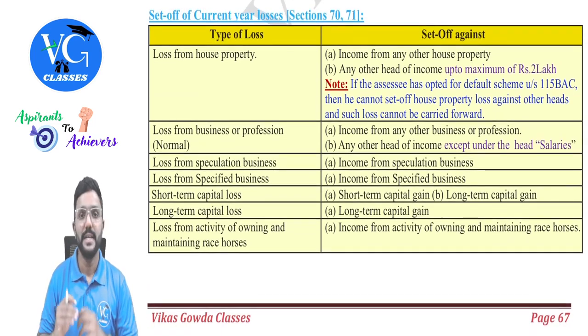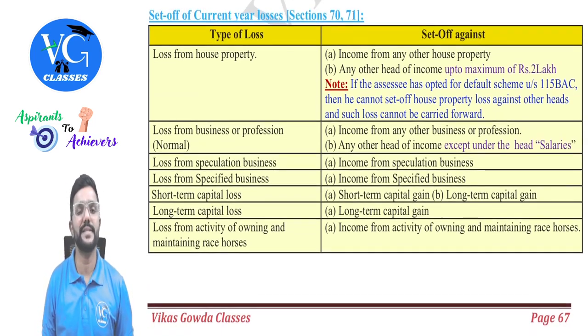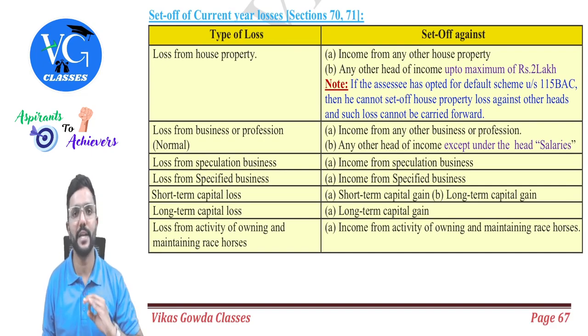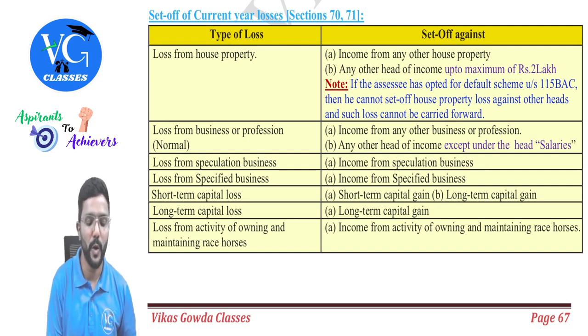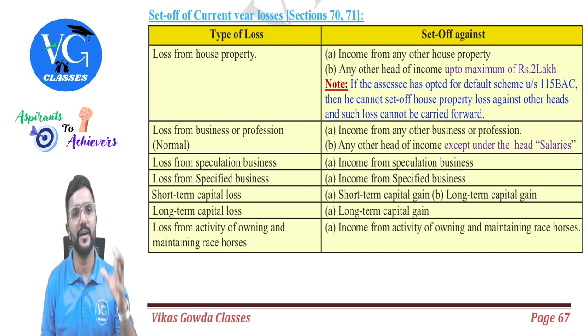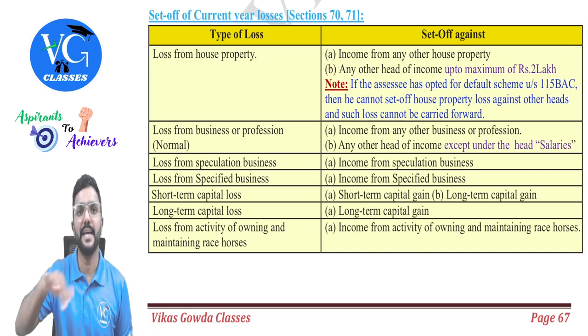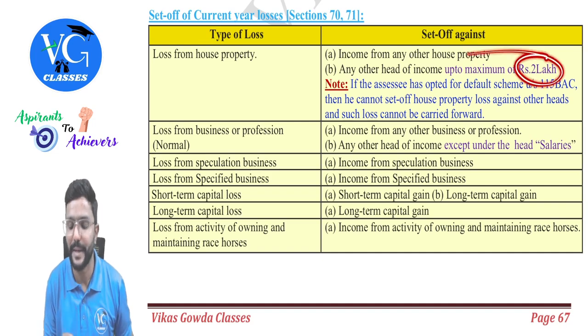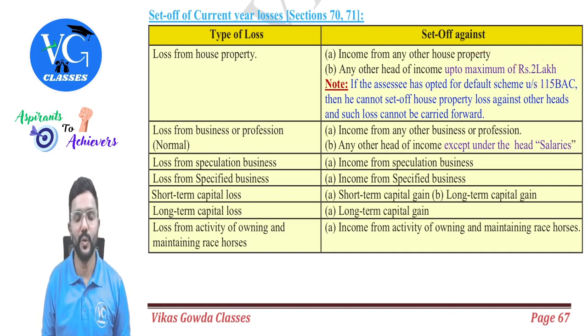First, sir, can we have a loss under the head salary? No, assessee cannot have a loss under the head salary. So straight away we will get into house property. If there is a loss from house property, it can be adjusted against income from another house property, or it can also be adjusted against other heads of income, but maximum 2 lakh. And this is available only if the assessee is following the optional scheme.